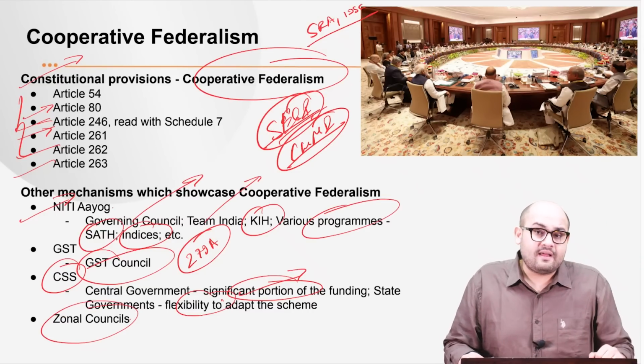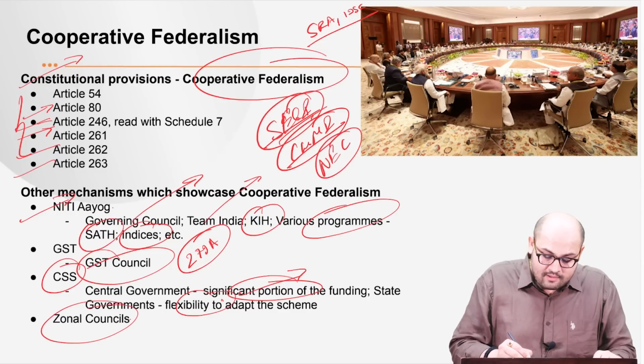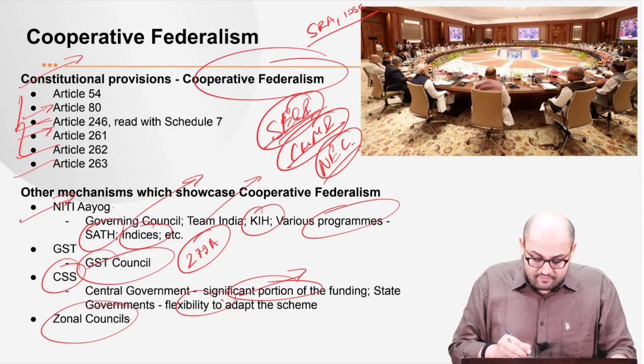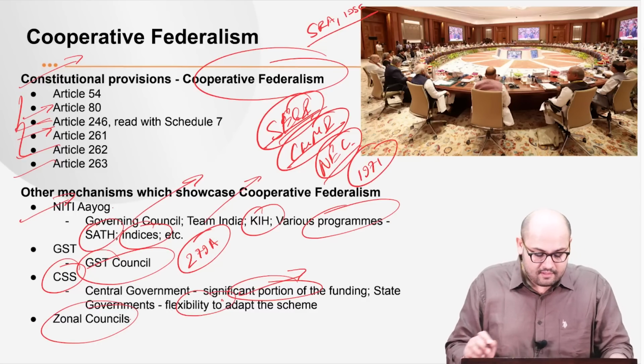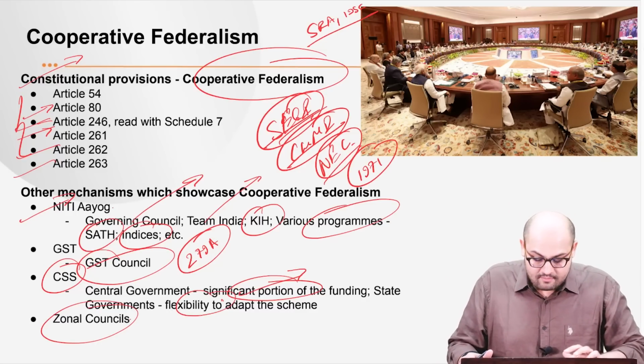Also, what you need to keep in mind is that we also have a zonal council for the Northeast. We have got the Northeast Council. Now, this was made under a separate law, that is the Northeastern Councils Act of 1971. So do remember, right? These are some of the mechanisms which highlight the importance of cooperative federalism.